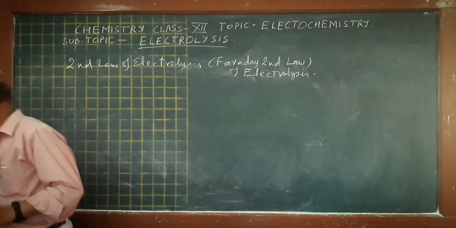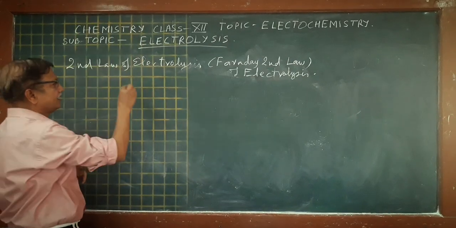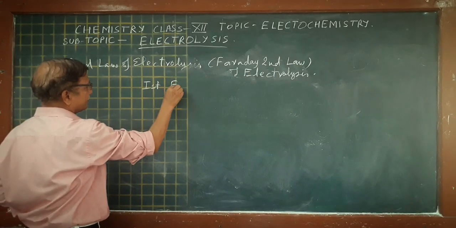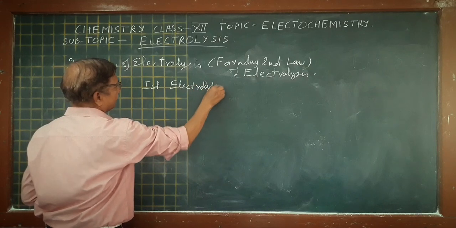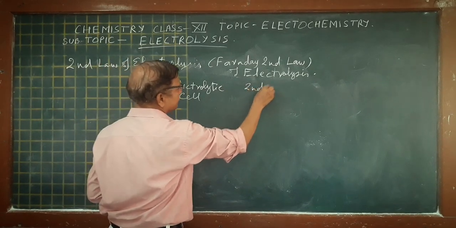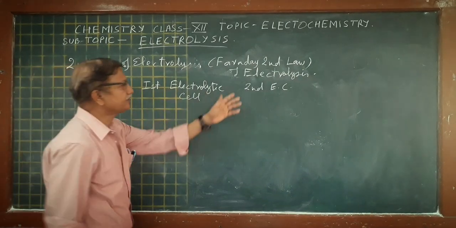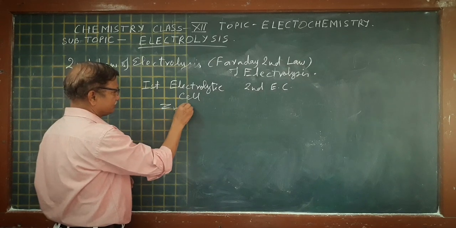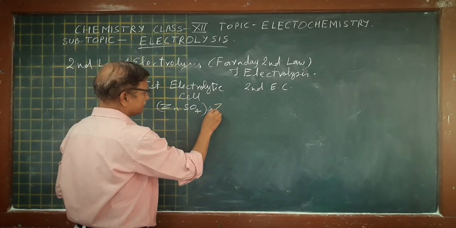For example, suppose we take two electrolytic cells, a first electrolytic cell and a second electrolytic cell. The first electrolytic cell consists of zinc sulfate solution and zinc electrode.